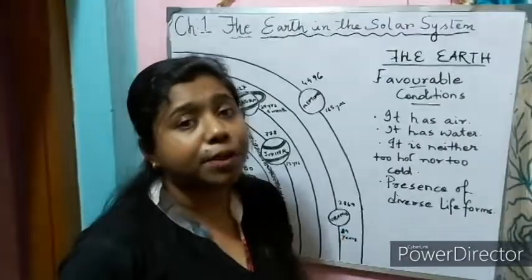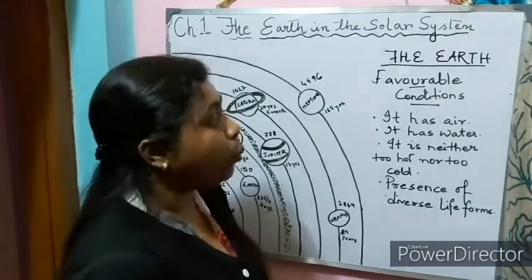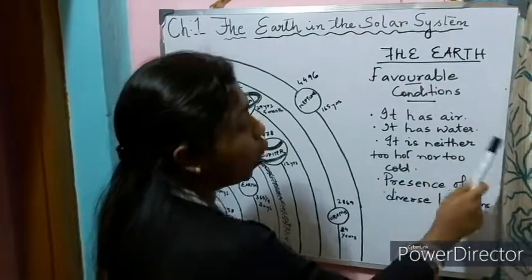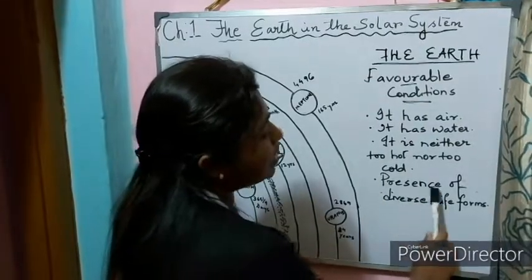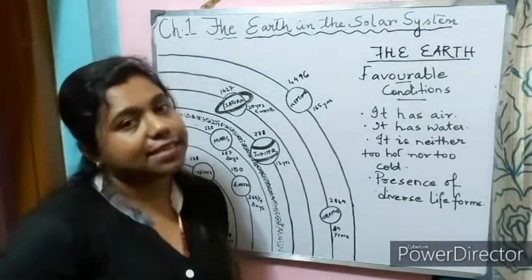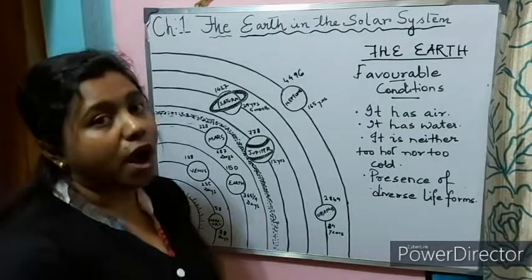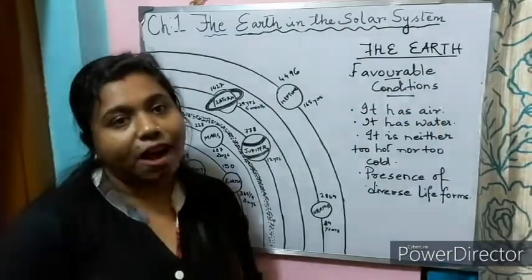So what are the favorable conditions? Why do we call Earth a unique planet? We call Earth a unique planet because it has air, it has water, it is neither too hot nor too cold, and because of the presence of diverse life forms. So we can call Earth a unique planet. I hope you understood the sun, the planets and our planet, the Earth.